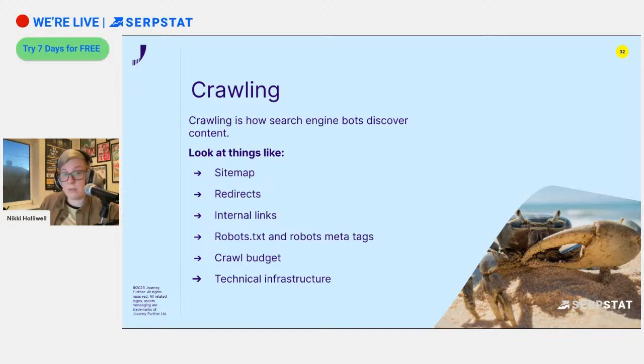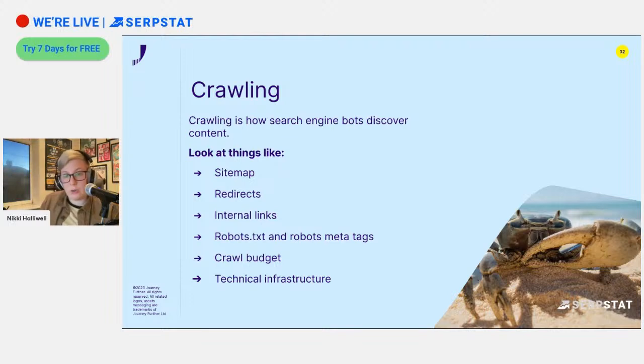Internal links, again, there's a lot of reasons why we need to have those, as we've touched on. The robots.txt and how that's set up, is that blocking any areas of a website that it shouldn't? And also robots meta tags. These are different. So robots.txt is disallowing certain areas of the site, whereas robots meta tags work on a page level, so you might noindex a particular page. There's a lot to cover in what those two are and how they differ. So that's perhaps again for another webinar, but take the time to understand what the difference is between those.